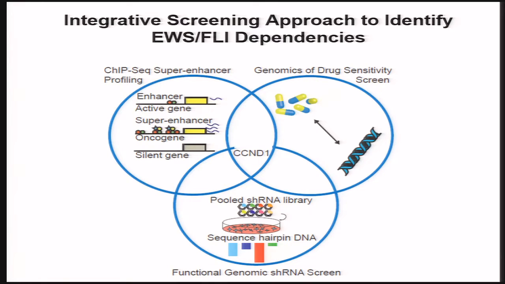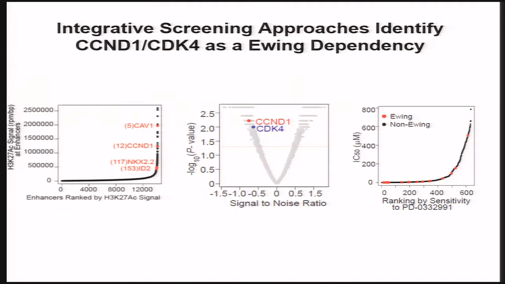We remined data that was published by the Sanger group that is known as the genomics of drug sensitivity screening data, and then also did a pooled shRNA screen and compared Ewing sarcoma against hundreds of other cancer cell lines. And what we found at the intersection of each of these screens really was Cyclin D1 and CDK4 as scoring, and that Ewing sarcoma seemed to be particularly sensitive to suppression of these two genes.